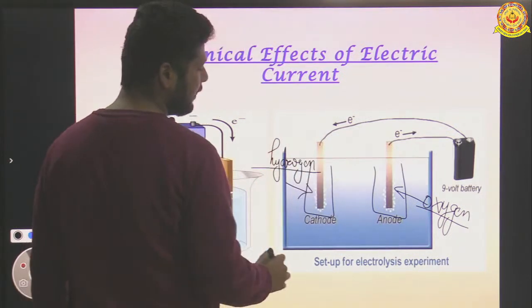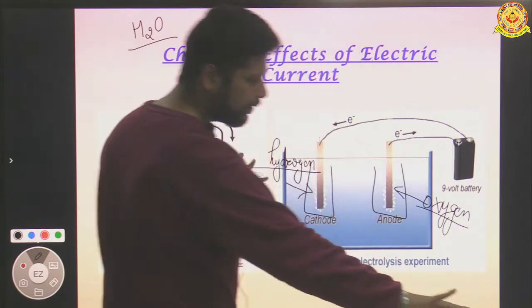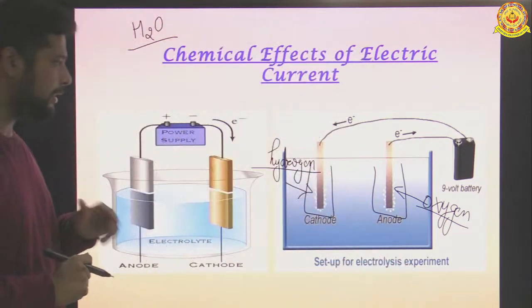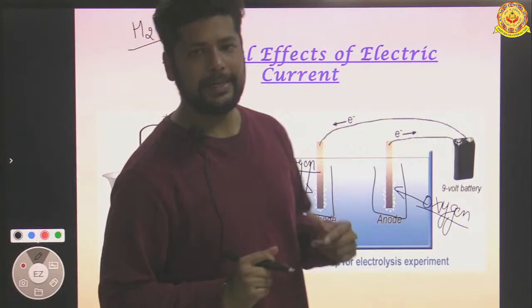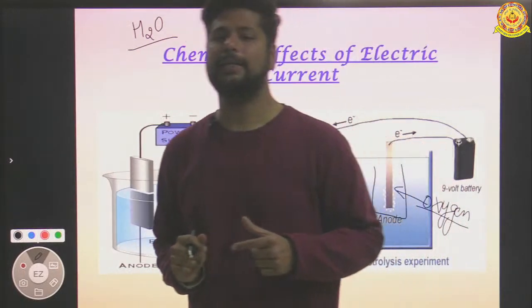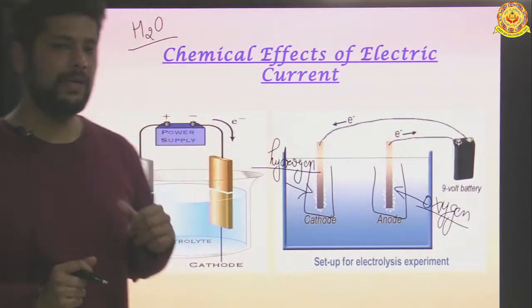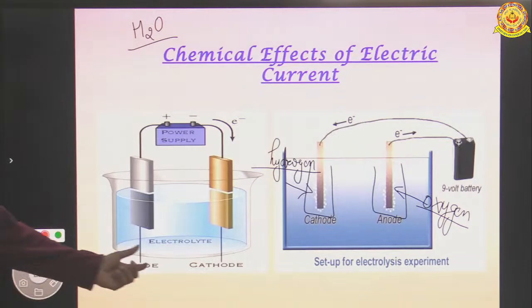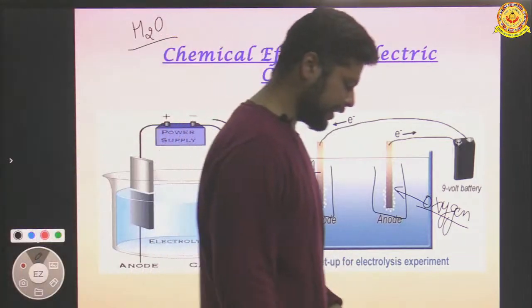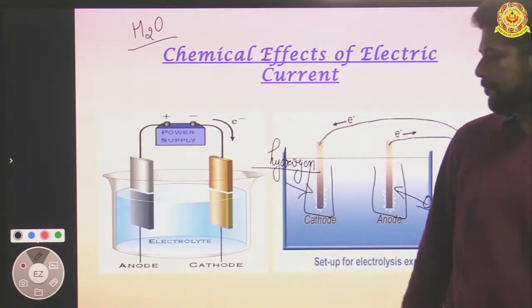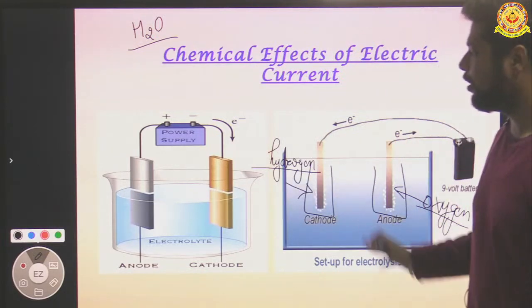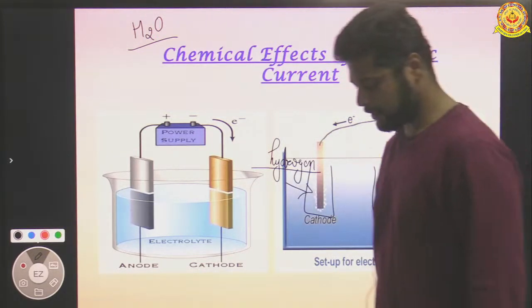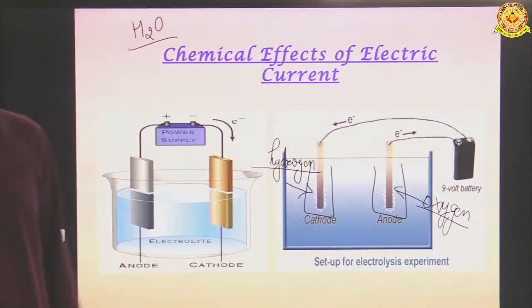So passing electric current has dissociated water into its elements. So this is a particular chemical reaction taking place in the water. That's why the name is chemical effect of electric current. You can see the bubbles. You can also do this activity at your home. The activity is very easy. So this is the whole phenomenon of chemical effect of electric current. Okay, I hope you have understood.